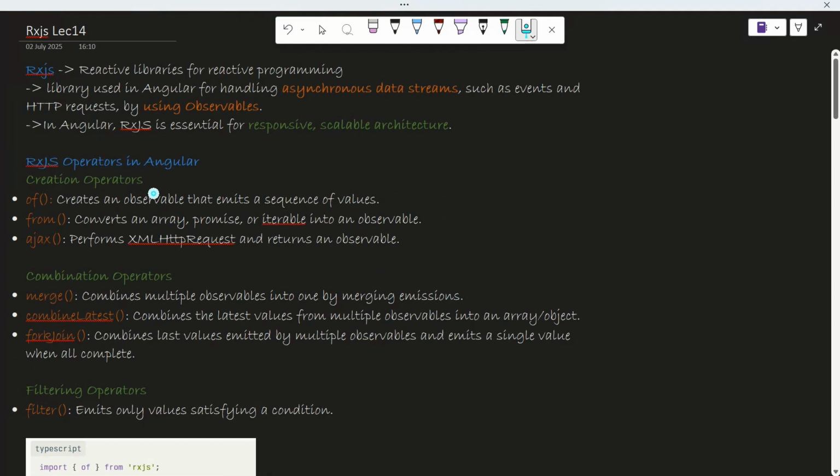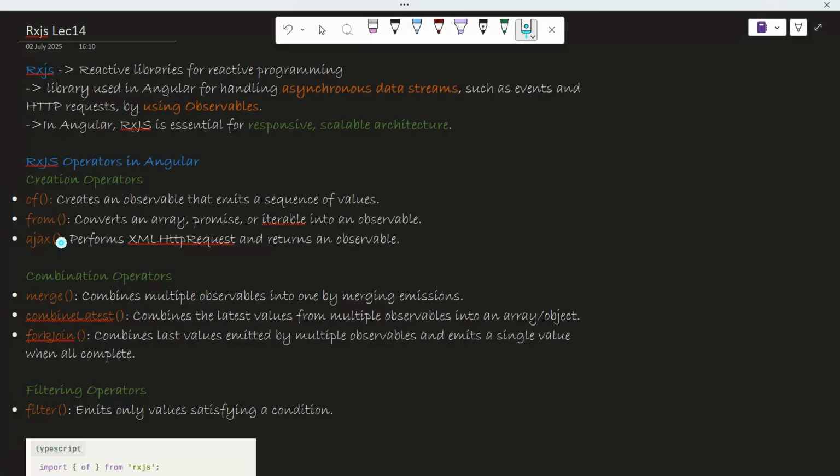Okay, so just quickly understand these operators. I have listed down almost every operator, but I will tell you which are the most important ones you should know. At least those are the things you should be clear about, okay? Like operators, we have first of all creation operators. By name only you can understand that you want to create. What do you want to create? You want to create observables, right? So for creating observables, I have these: of, from, and ajax.